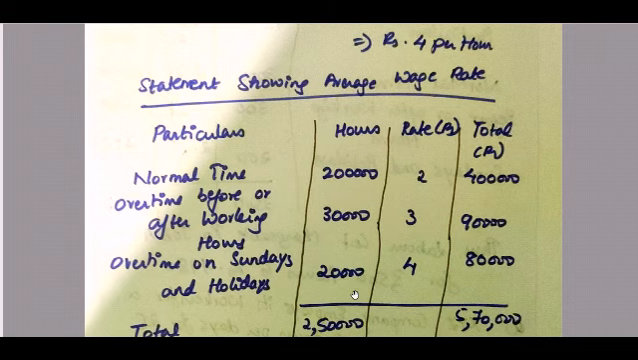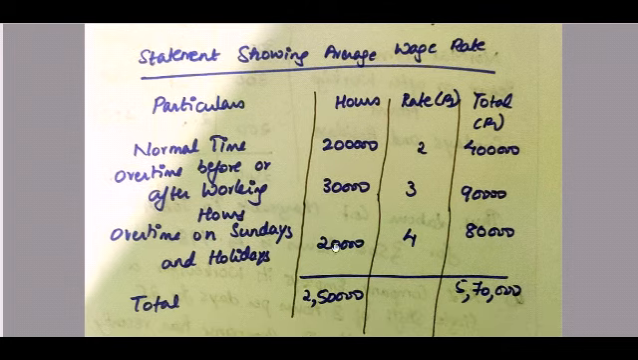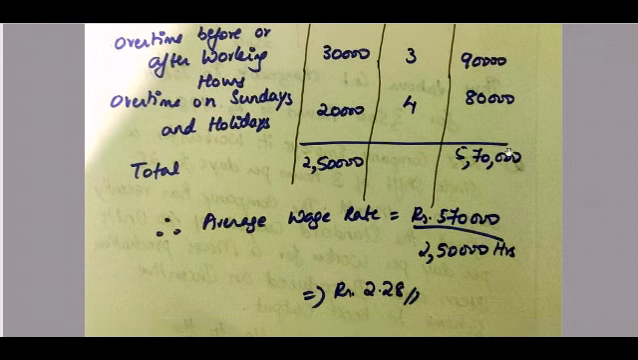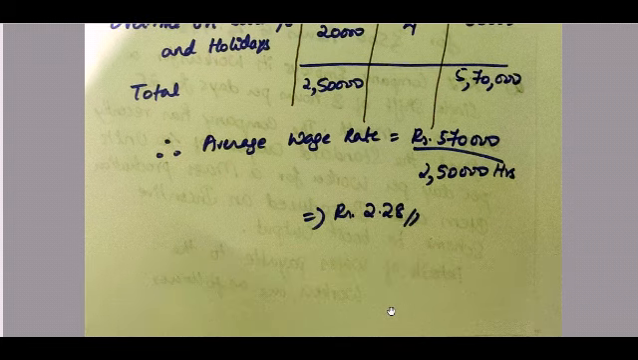The total hours is 2 lakhs plus 30,000 plus 20,000, which is 2 lakh 50,000, and the total wages is 5 lakh 70,000. So the average wage rate is equal to 5,70,000 divided by 2,50,000 hours, which is rupees 2.28.